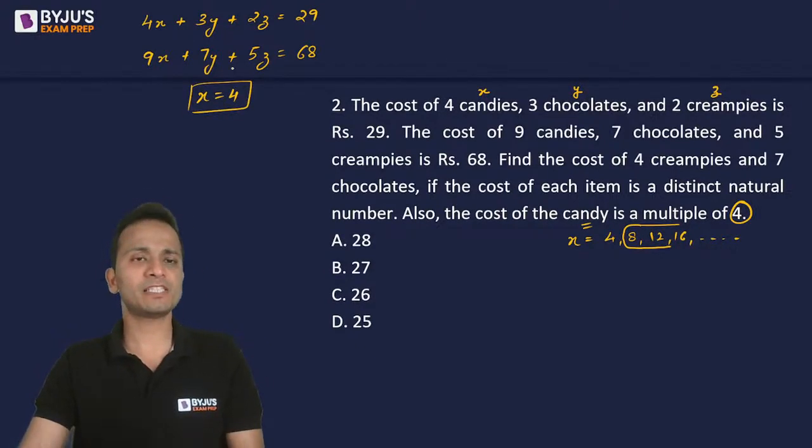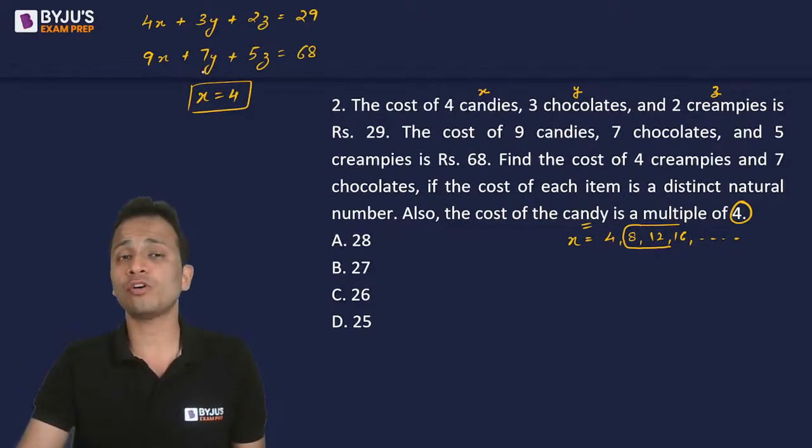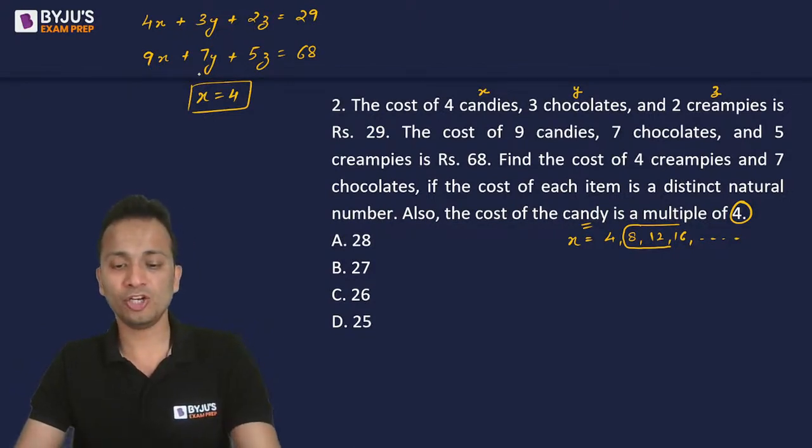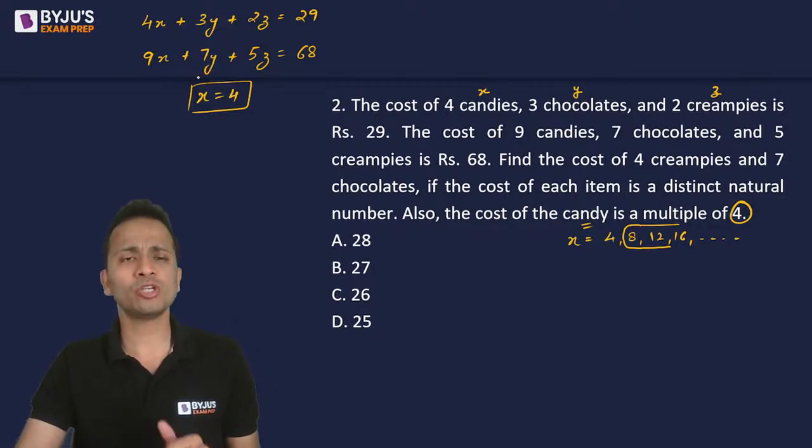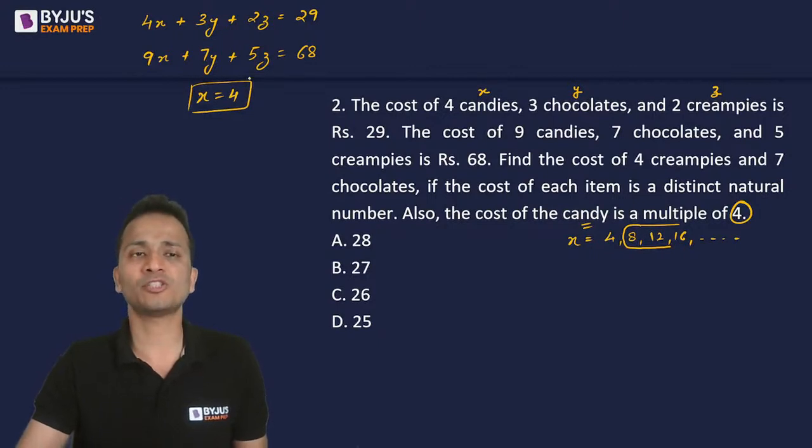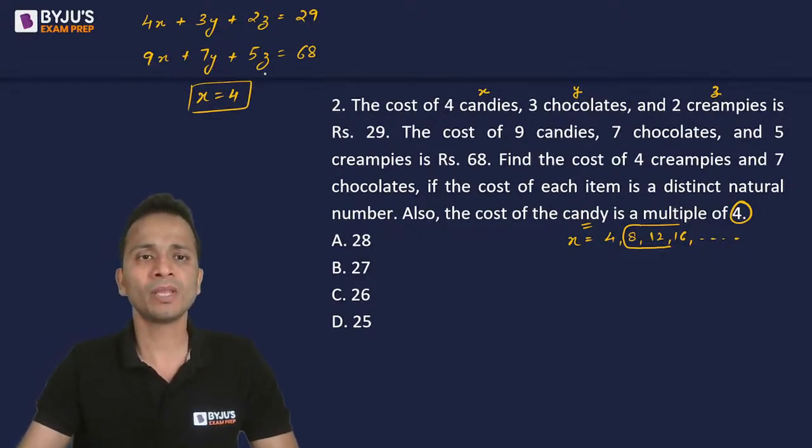Because 8, if I substitute, will make the cost of the other articles a negative number. I'll not consider any of those values. So there is only one value of x that is possible in this equation. So putting x equal to 4, now I'll get two equations in terms of y and z.